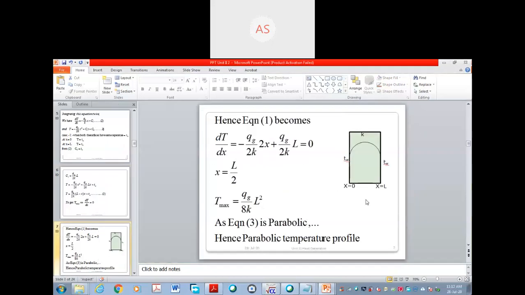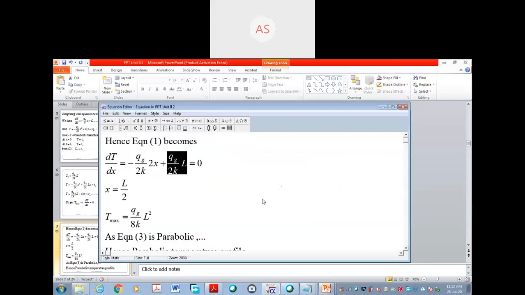Why you are adding the Tw? I forgot to write the Tw. Plus Tw. All of you got how this equation has come?